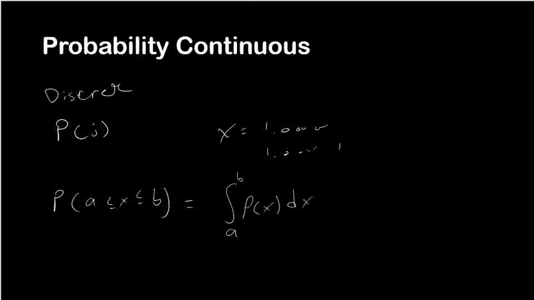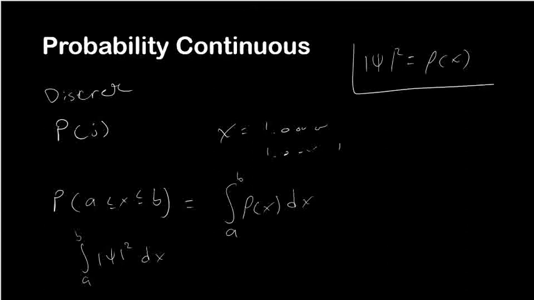So if you remember back from, I think it's the second video on the statistical interpretation, this looks very similar to the integral from a to b of the absolute value of psi squared dx equaling the probability. So we can see that psi squared is actually equal to a probability density function, which is incredibly important, right? It's an extremely useful result.